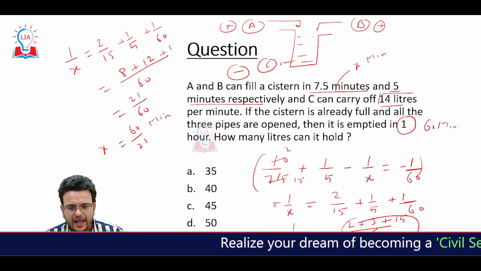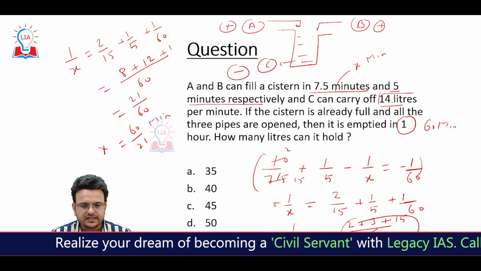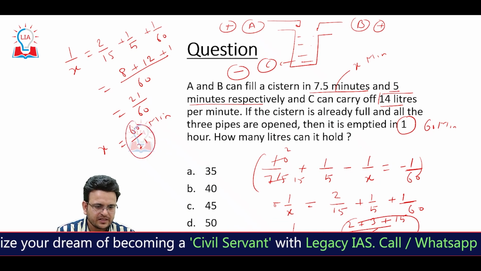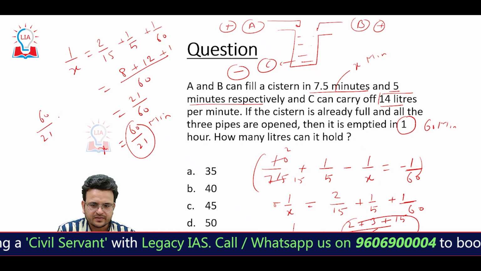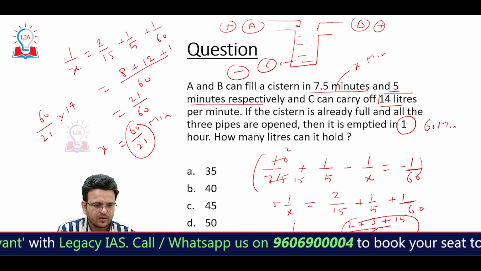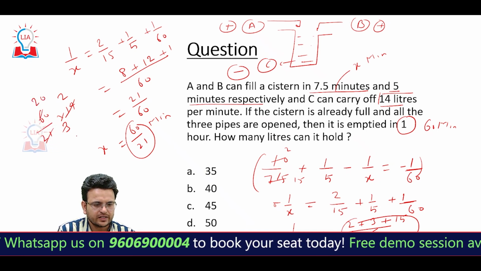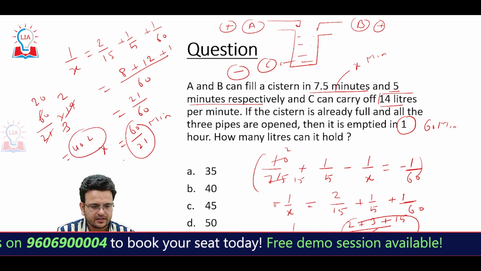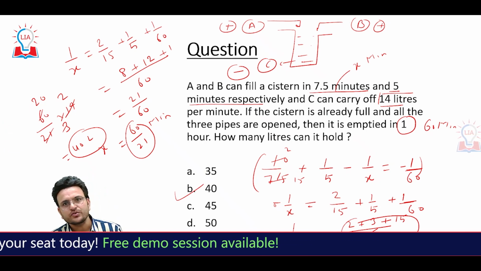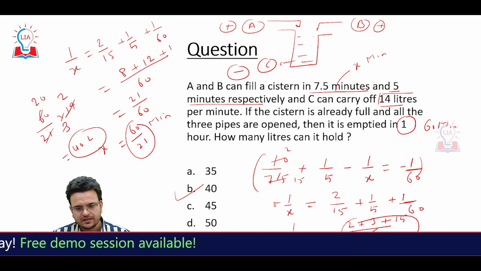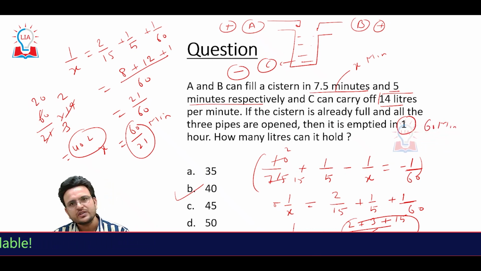Now this C system is releasing 14 liters per minute. So in this many minutes, how much water will be released? 60 upon 21 into 14, which becomes 40 liters. Hope you are able to understand. So again, read the questions very carefully, and the logic which we have discussed in time and work, the same thing you have to apply here.